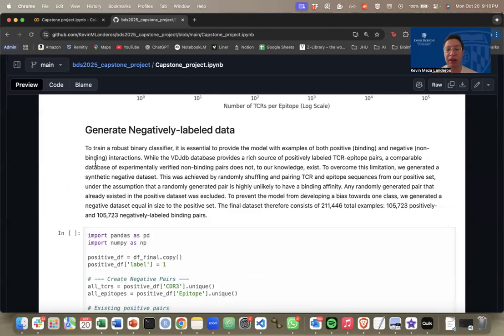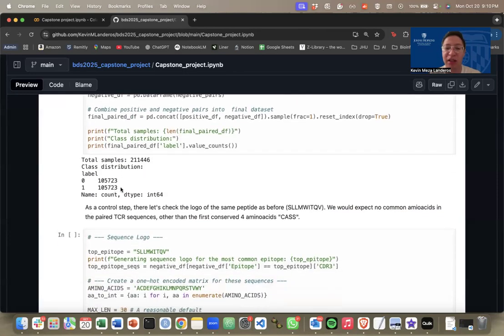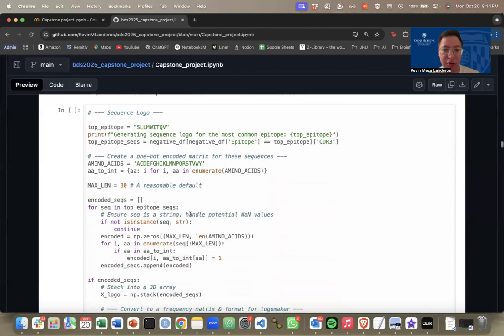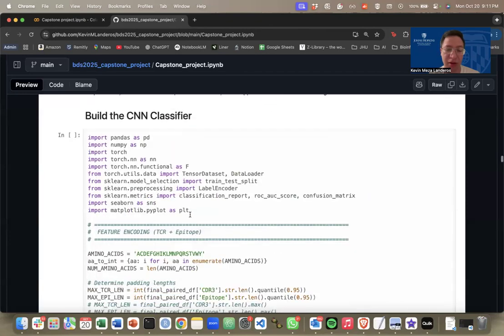One major problem for this task is the absence of negatively labeled data, meaning that there's, at least to my knowledge, no database that contains pairs of TCR epitopes that do not interact. So what I did here was to use my database and do random picks, and whenever that specific instance was not in my database, it was labeled as a negative example. I picked the same number of negative instances as positive ones, just to avoid class imbalance problems.